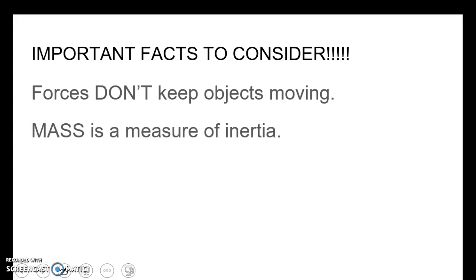Things to consider, and these are two important facts. Fact 1, forces don't keep objects moving. Forces can slow things down. Forces can stop objects. And also, when we talk about inertia, it's also talking about mass.